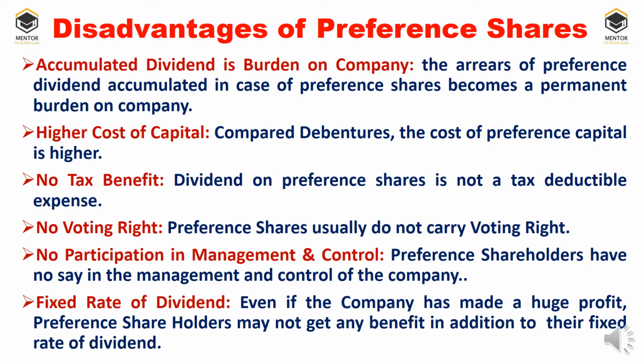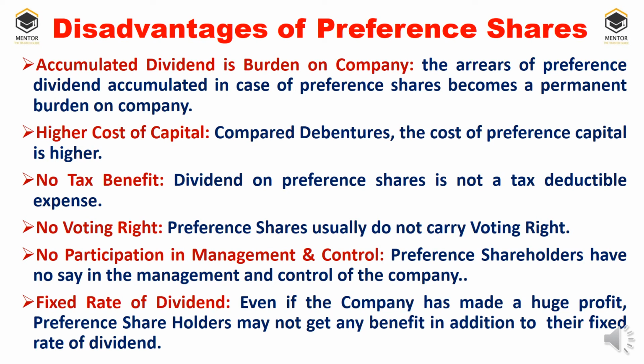No voting right. Preference shareholders usually do not carry any voting right. Only equity shareholders will have the voting right. No participation in management and control. Since preference shareholders do not have any voting right, these people do not have any say in the management and control of the company. Their decisions and advice will not be taken in the process of regular decision making of the company.